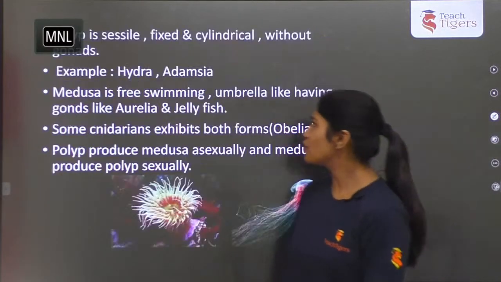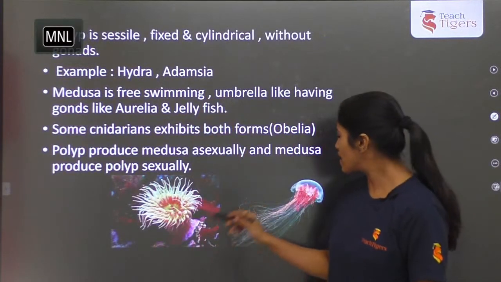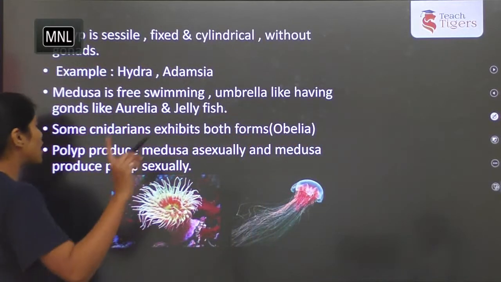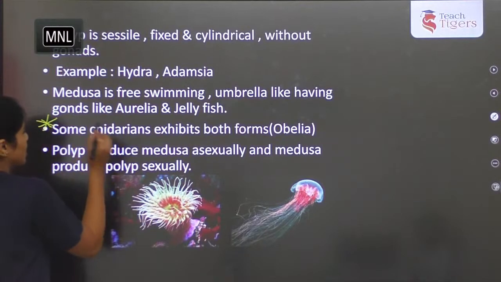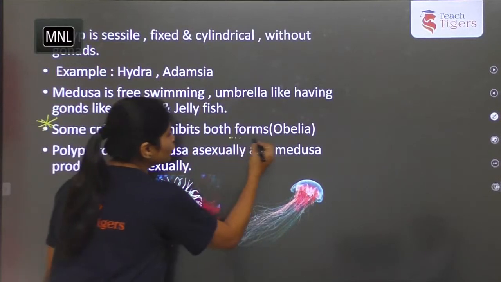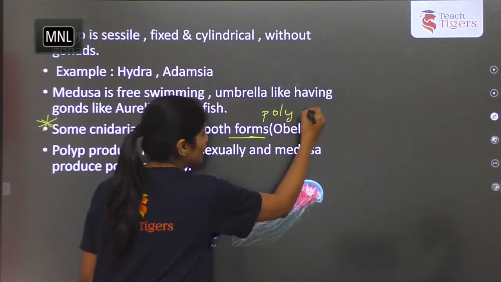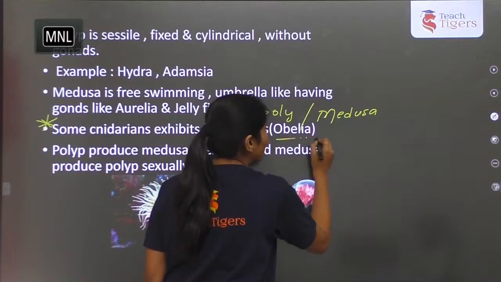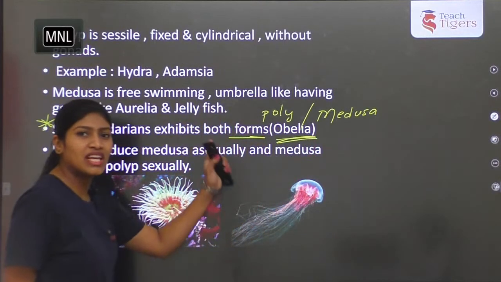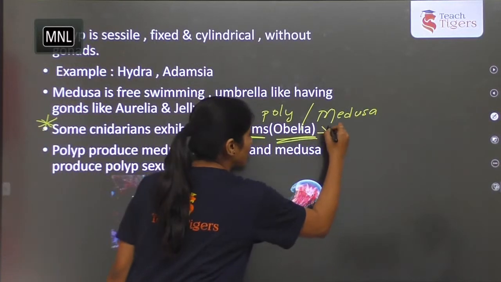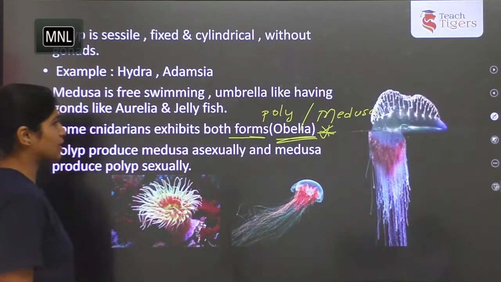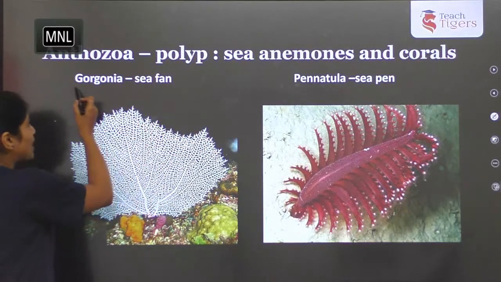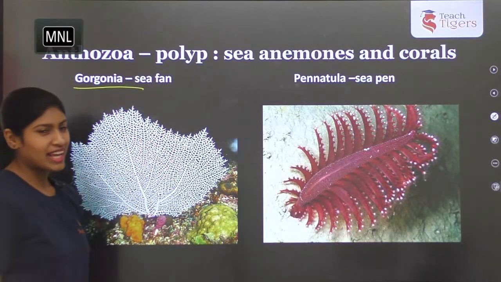Okay. Let's see few examples here. So hydra and jellyfishes come with this. Okay, coelenterates. And one more very important point. Few cnidarians exhibit both forms, that is polyp as well as medusa. The best example of this is Obelia. This is again very important. Please note it down. Next. So coming to a few more examples, Pennatula, which is called as sea pen, and this is sea fan. Okay, next.